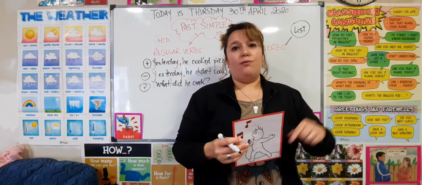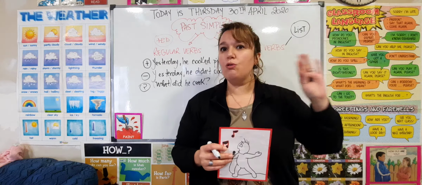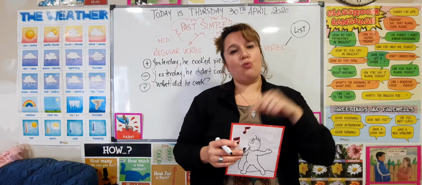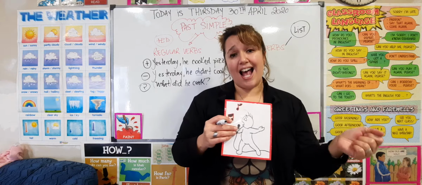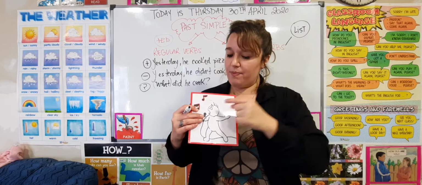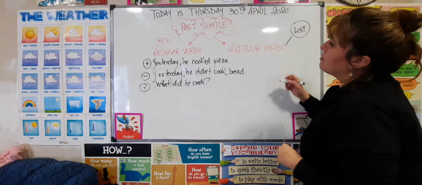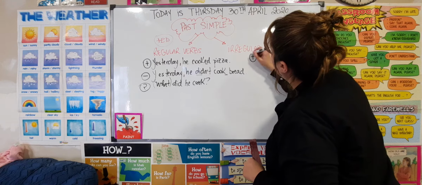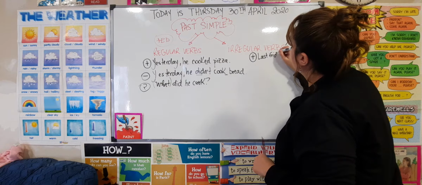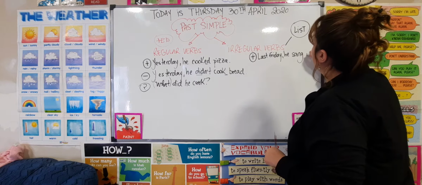So, for the irregular verbs, you have to learn them by heart. There is no other way, right? Go, went, swim, swam, sing, sang, right? So we can say, last Friday, he sang in a party. So, for the irregular, the positive can be, last Friday, he sang in a party.